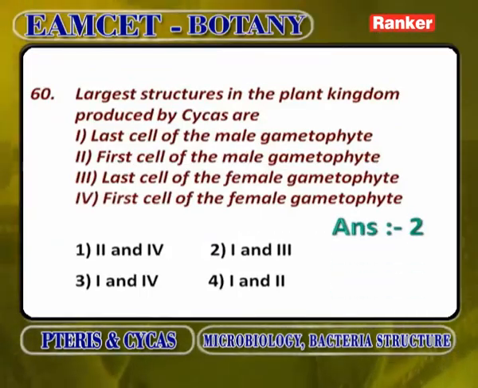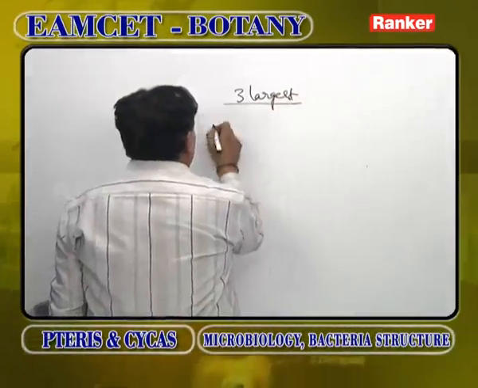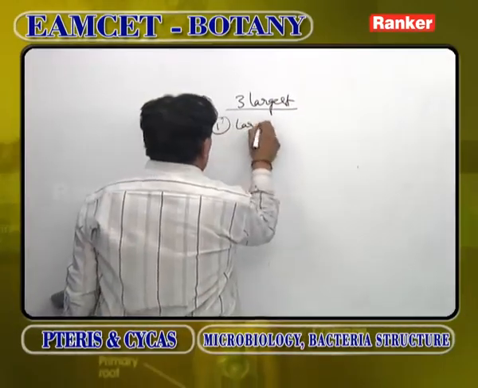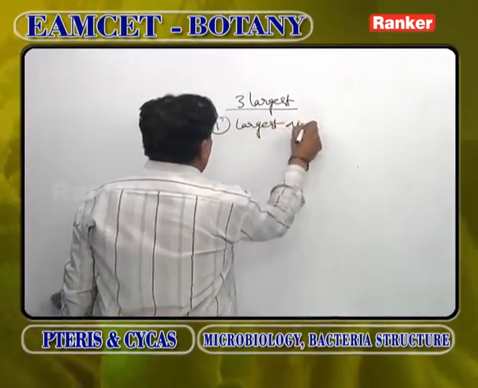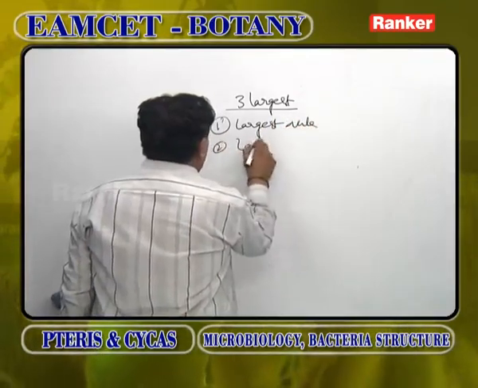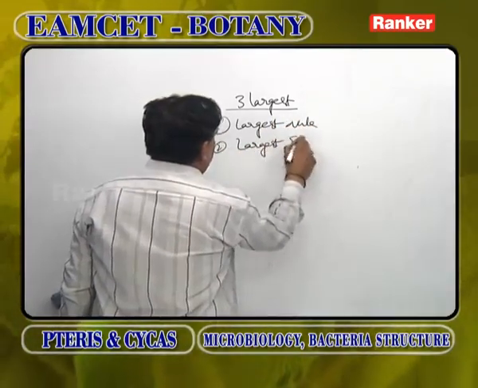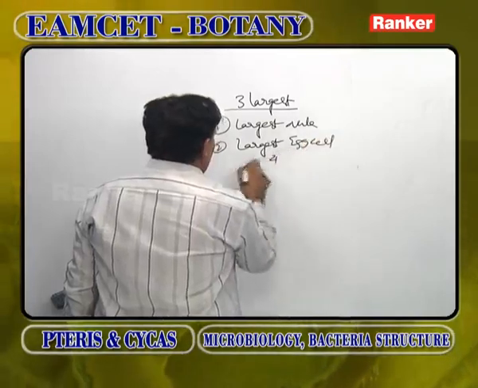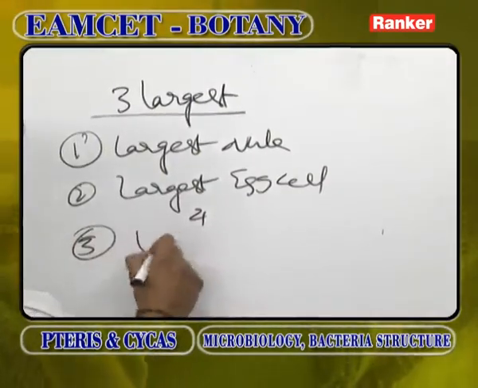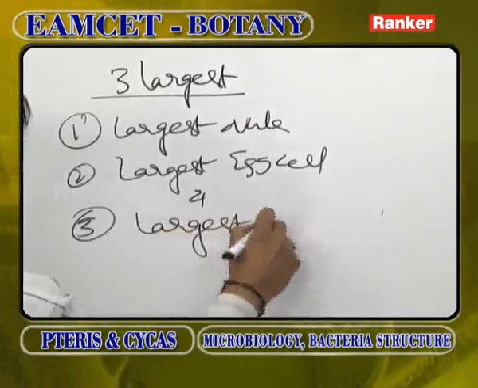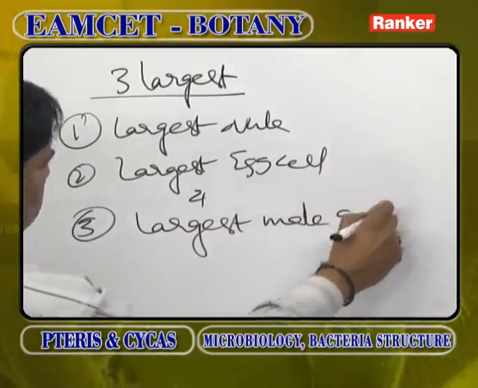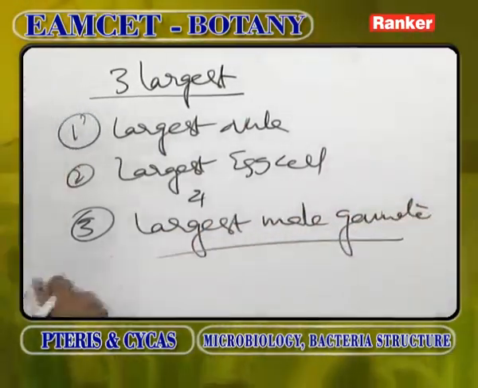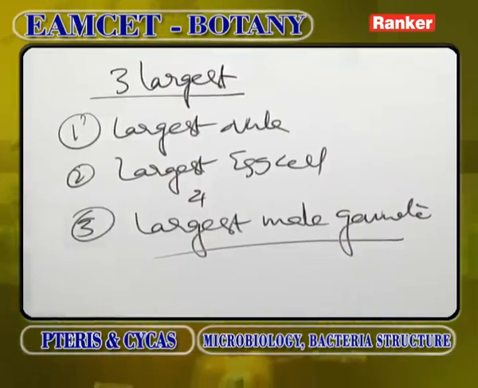The largest structures in the plant kingdom are produced in Cycas. Three largest structures are produced in the plant kingdom in Cycas. One is the largest ovule. The other is the largest egg cell. The third is the largest male gamete.